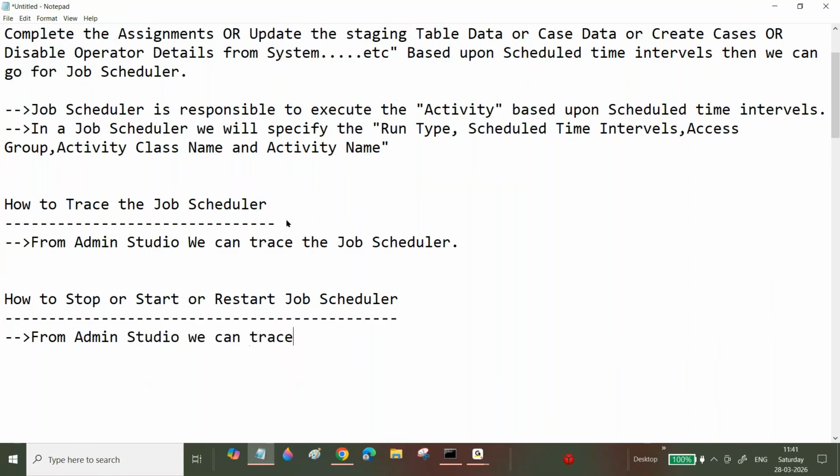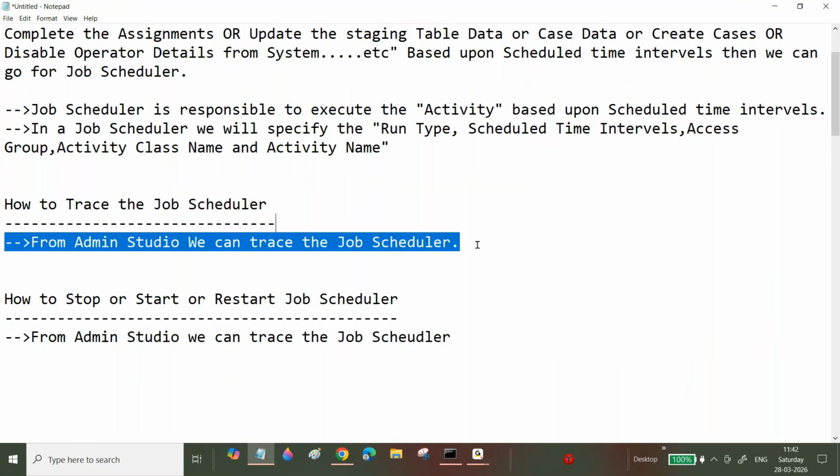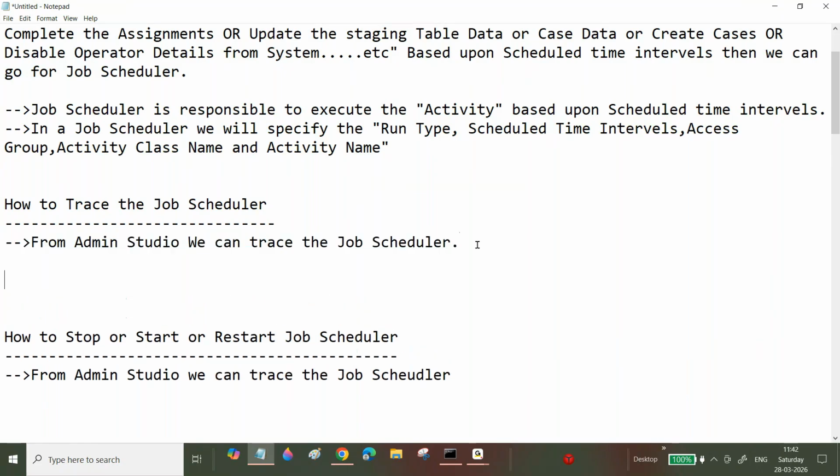Can you write the complete path, Arjun? I will write one by one, don't worry. Sir, from Admin Studio we can trace the job scheduler. That is just a single answer you can give. Now, what is the navigation?